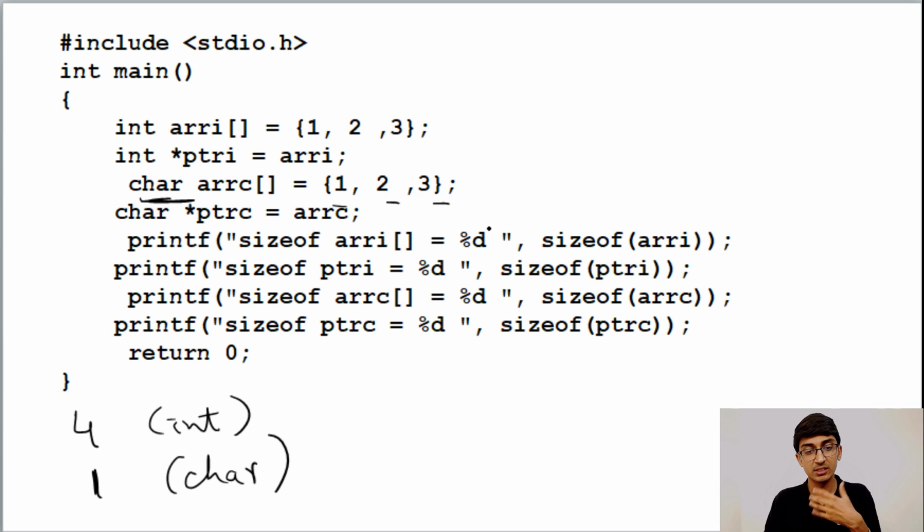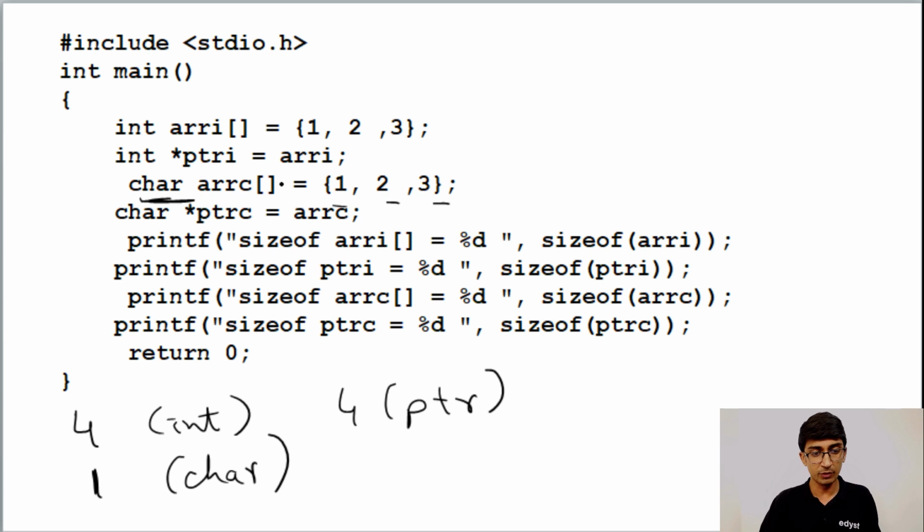By the way, the size of a pointer is 4, because a pointer is storing an address, and the address can generally fit into 4. When I say 4, I mean bytes. So we have 4 bytes here. This is a trick question actually. A pointer to a character and a pointer to an integer both will have a size of 4 because they're both storing an address. The address itself has 4 bytes. So don't think that just because it's a pointer to a character we are going to have it as 1 byte. No, it's still going to be 4 bytes.